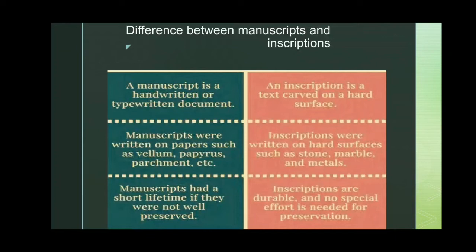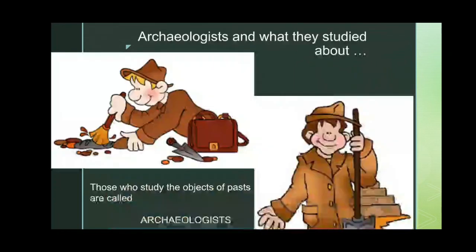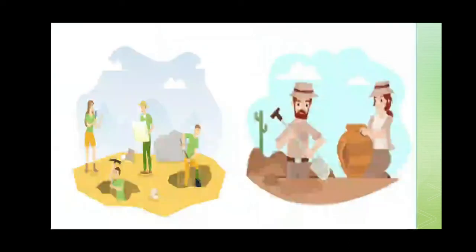Now we are going to see who archaeologists are and what they study. Those who study the objects of the past are called archaeologists, or we can say those who study objects related to the past are known as archaeologists. They usually study the remains of buildings made of stones and bricks, paintings and sculptures.